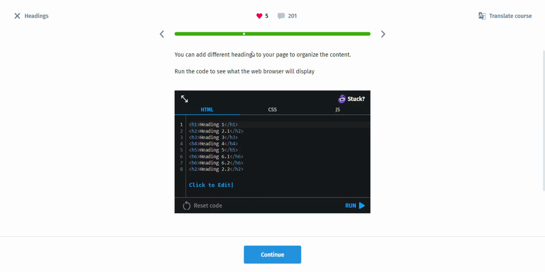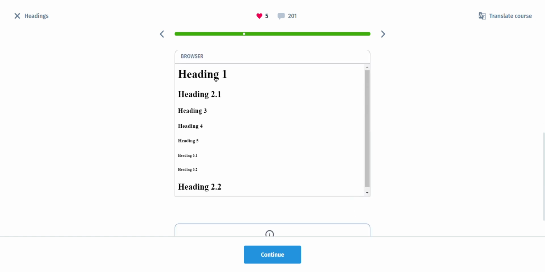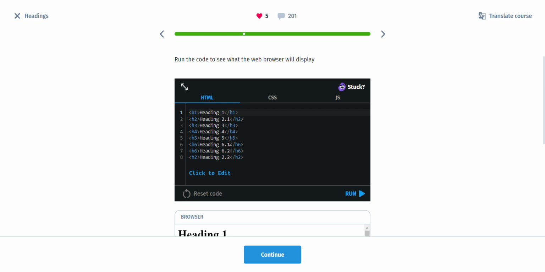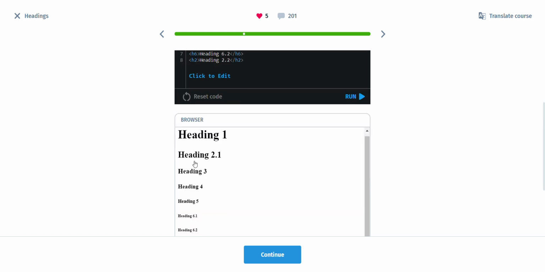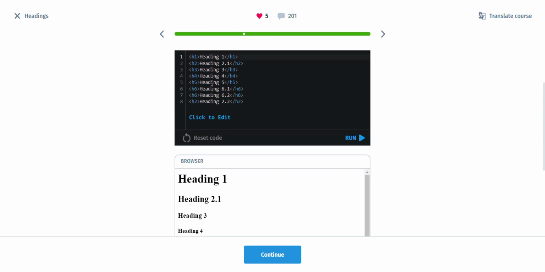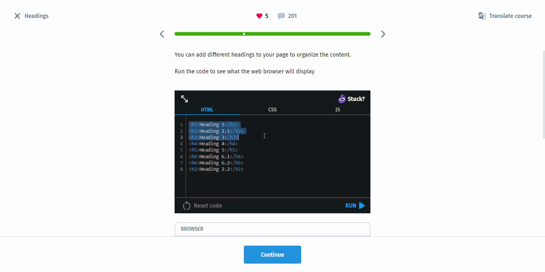You can add different headings to your page to organize the content. Run the code to see what the web browser will display. So we're going to run this code and I'm going to explain it and we're going to review it. This is the heading and we have a heading level 2 here, heading level 1 here. So this is how you can use it.